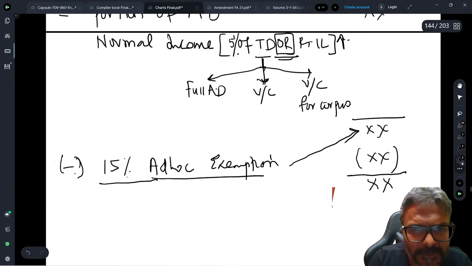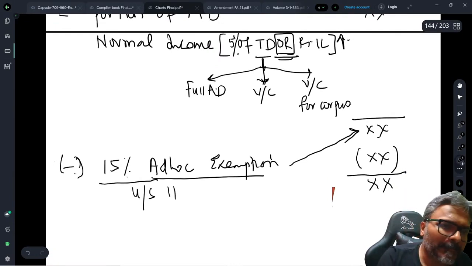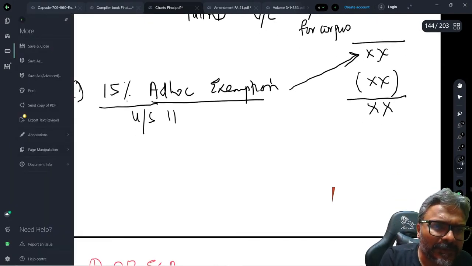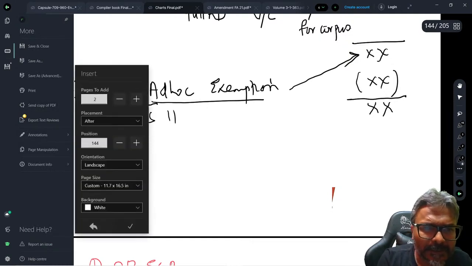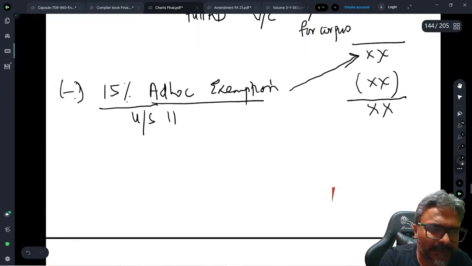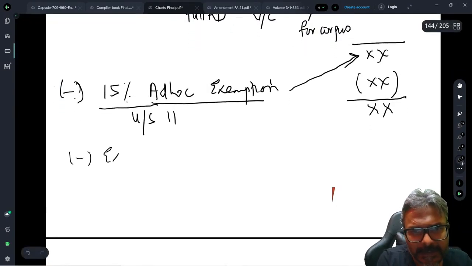By the way, this 15% ad hoc exemption that you are giving under section 11. Now, what about the remaining income, students? The remaining income which has been given to you will be eligible for the exemption, no doubt about that. So therefore, herein, less exemption on the application.